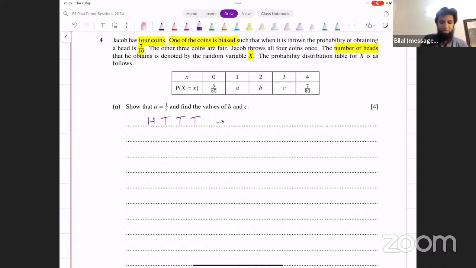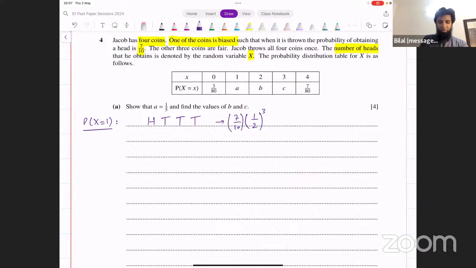So for now, what we're doing is probability of x being equal to 1. How can we get 1 head? All right, that's what we're trying to find out. If the first one is heads, what's the probability of that? Probability of the first one being heads is 7/10. And then for the remaining 3, the probabilities are 1 over 2 for each of them. So 7 over 10 into 1 over 2 into 1 over 2 into 1 over 2, you can say that's 1 over 2 raised to the power 3, right? Because 1 over 2 into 1 over 2 into 1 over 2, that will just be the power 3.